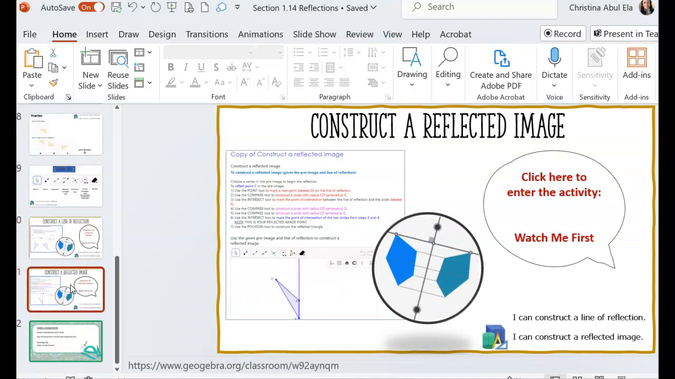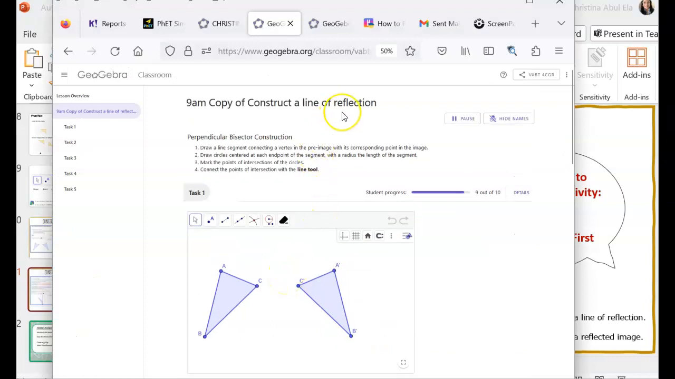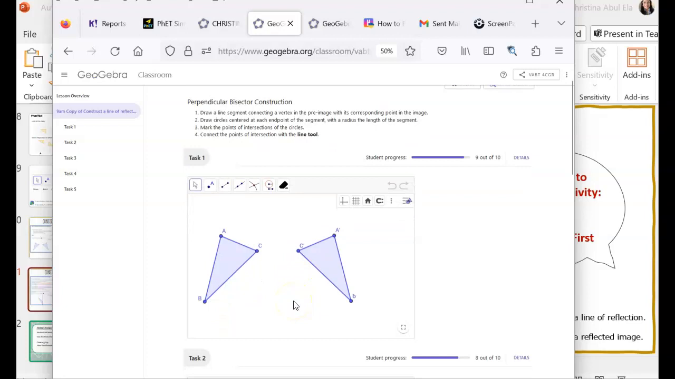So I'm going to go over into GeoGebra and do both. You could watch one, you could watch them all, it's up to you. And then I will also post the links to GeoGebra in the course online, so that you can try them again on your own. So I'm going to go over into the first one. This is the one constructing a line of reflection. There's several of them here for you to practice.